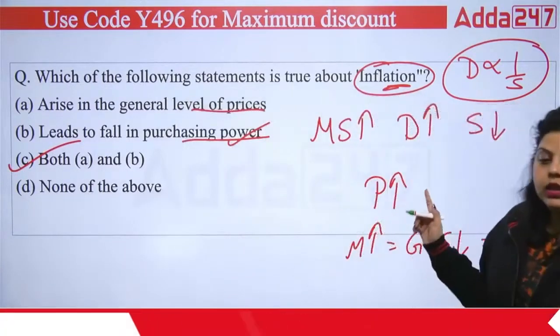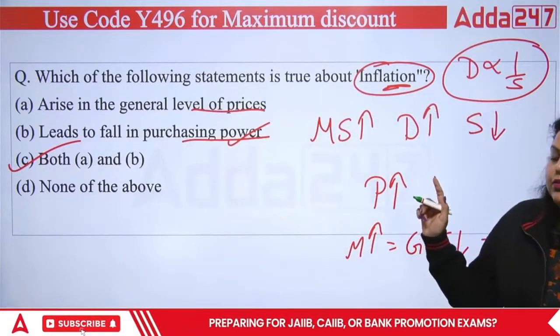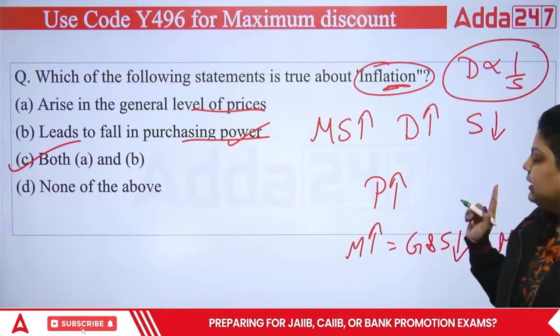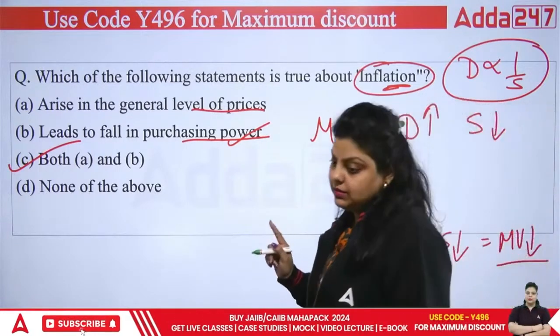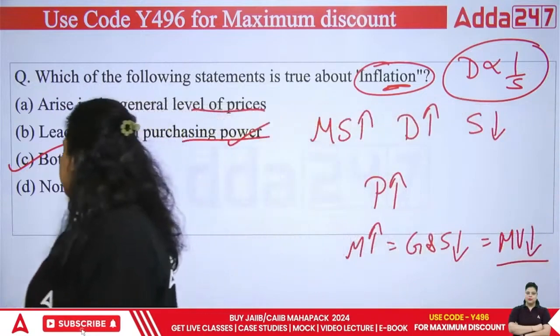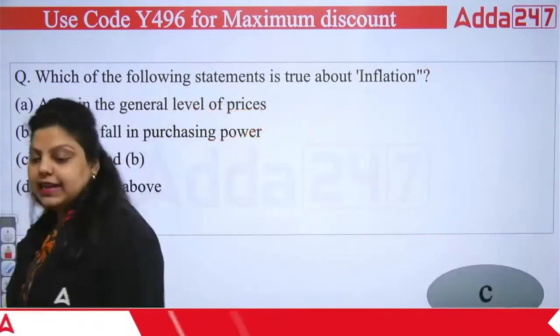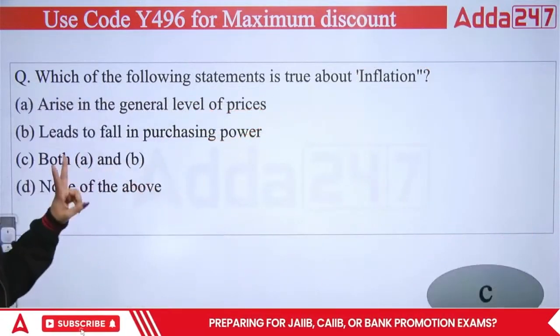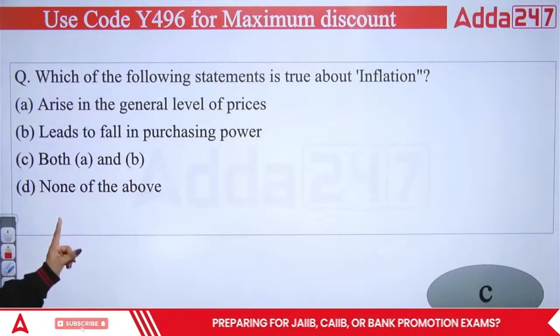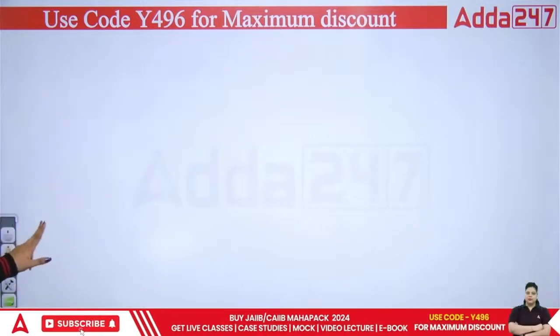Okay, so when you have to pay more money for less goods and services, it will do what? It will decrease the purchasing power of your money. The 200 rupees you have has less value now. They are not purchasing 2 products, they are purchasing only 1 product. So right answer is C here.